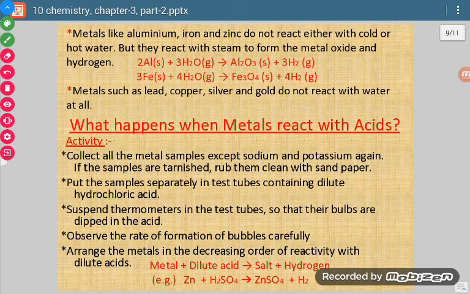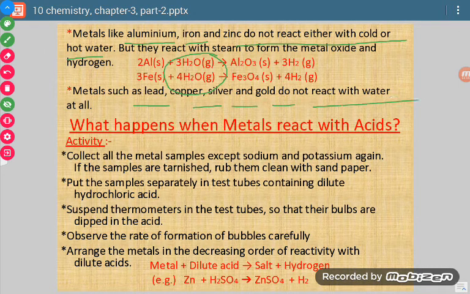Okay. Now let us talk about aluminium. Aluminium and iron do not react with cold water or hot water, but they react with steam. So what does it mean? It means their reactivity is even less than the reactivity of other metals. Now metals like lead, copper, silver and gold do not react with water at all. If we take silver or gold and put it in water, there will be no reaction. So they are least reactive for water.